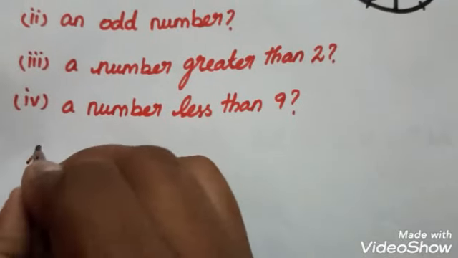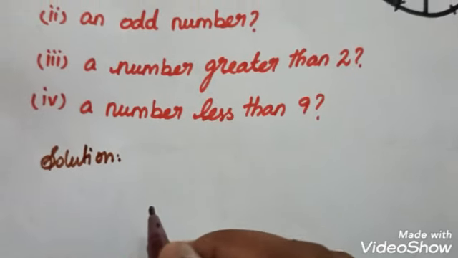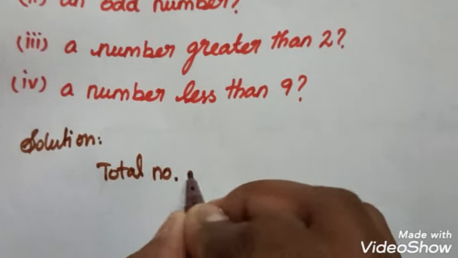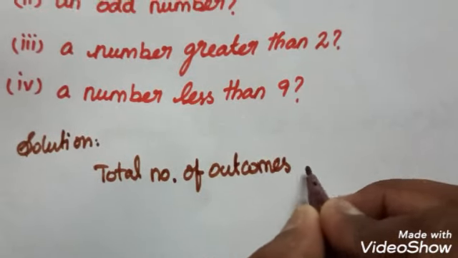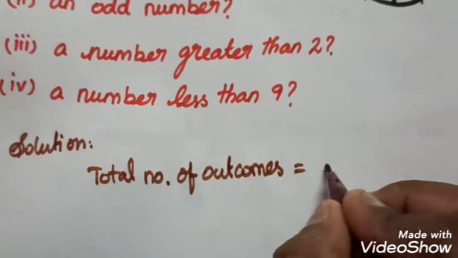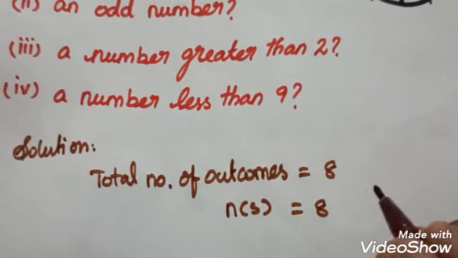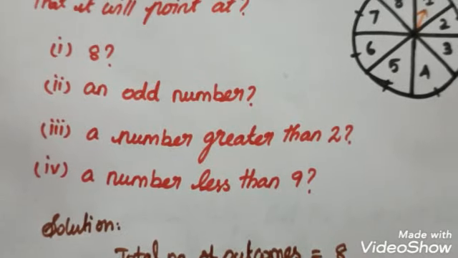Before the solution, we have to find the total number of chances. Here the total number of outcomes by spinning the wheel is equal to 8. So n of S is equal to 8. This is the total number of outcomes. One by one we have to find out.